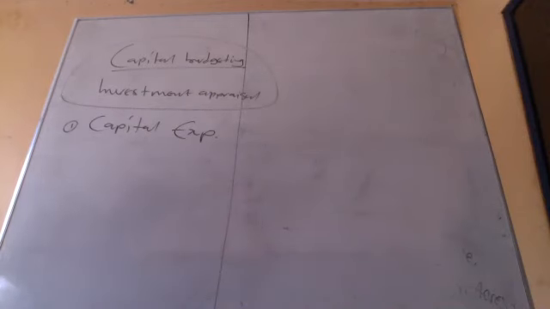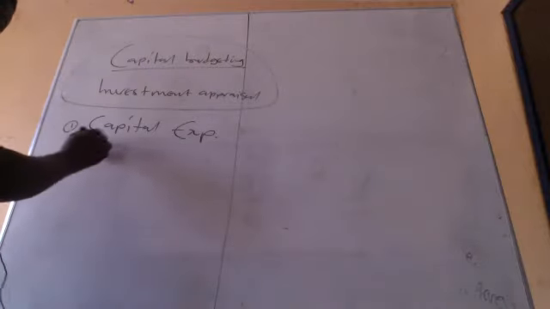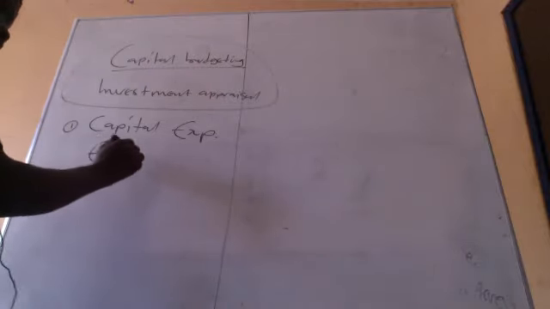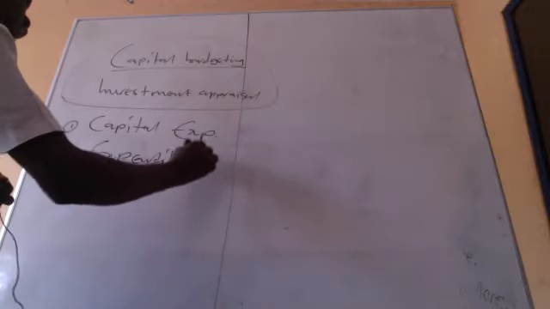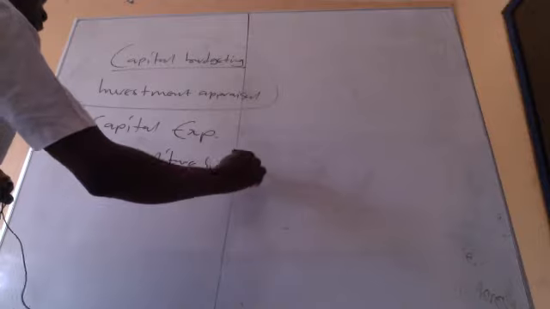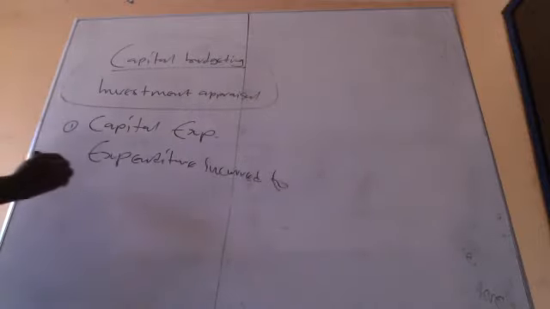Capital expenditure means you are spending on your non-current asset, but not all spending on non-current assets qualifies to be capital expenditure. So capital expenditure, simply put, refers to expenditure incurred to do two items.